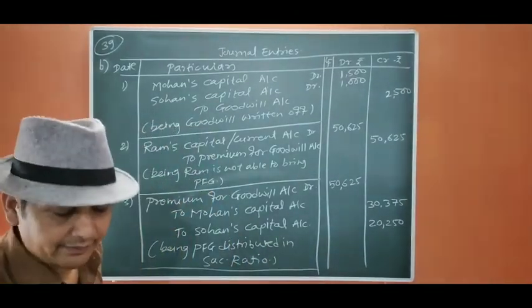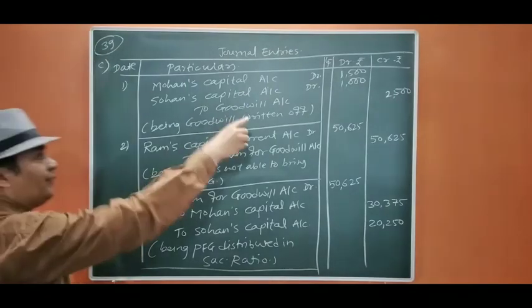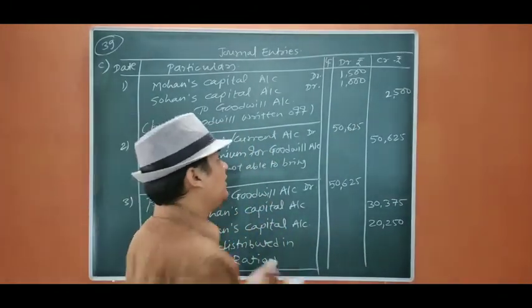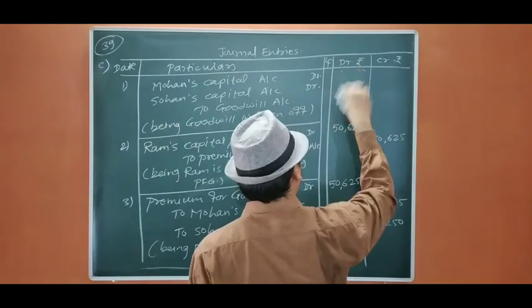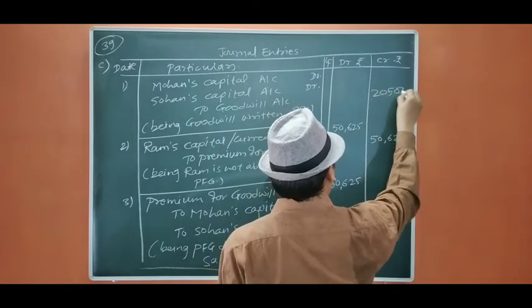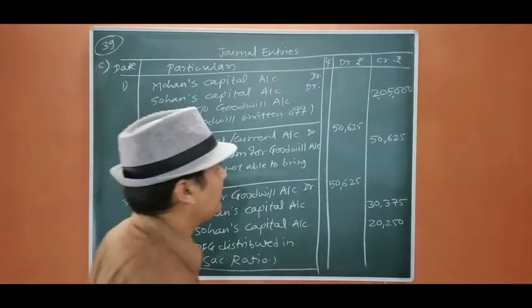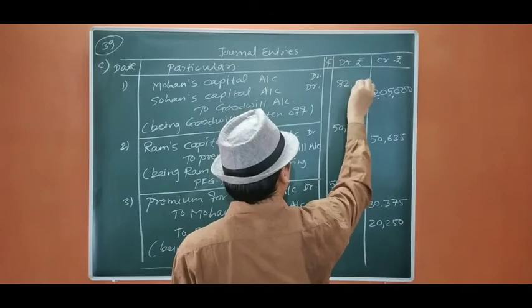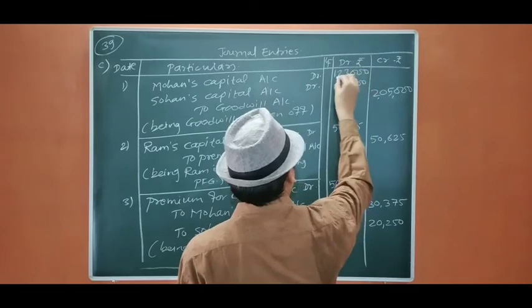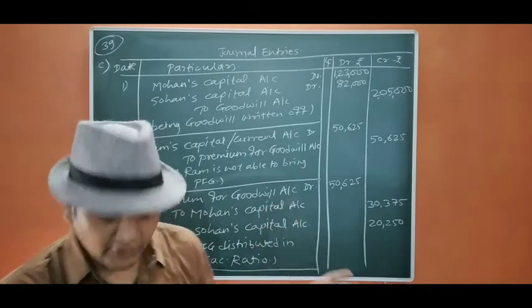In case C, just what we are going to change is again the amount of the first entry, because the goodwill appears in the books at 2,05,000. So we are going to increase this. In case C, it is 2,05,000. Now we are going to distribute in 3:2. So 5 4s are 20, 41,000, so it is going to be 82,000 and 1,23,000. This is the end of question number 39.